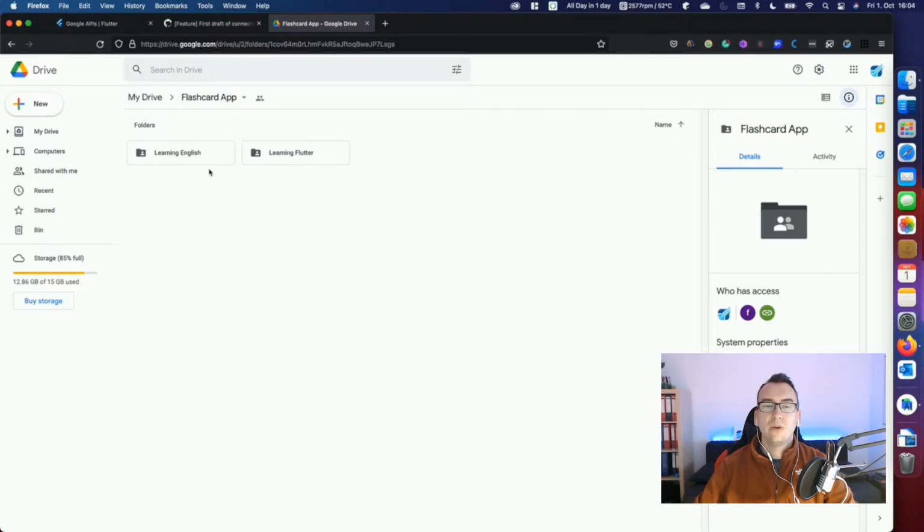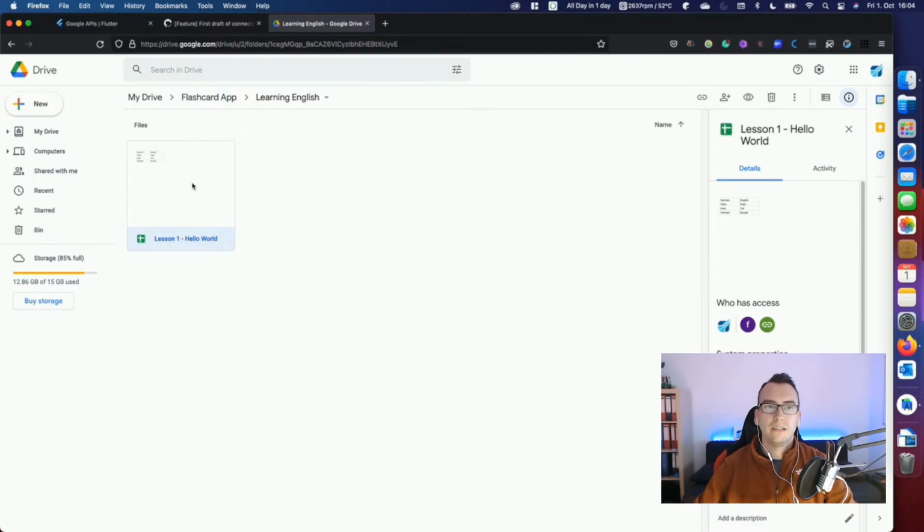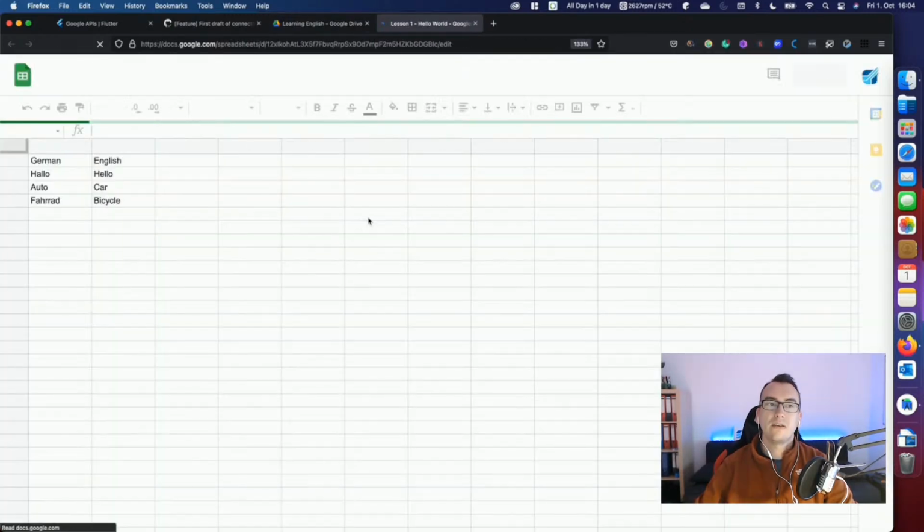And inside of here, we have our, let's call them lessons or courses that we want to provide. In each of them, we have multiple files, multiple Google Sheets. The idea is that we as a user have the possibility to select these Google Sheets inside of our app.